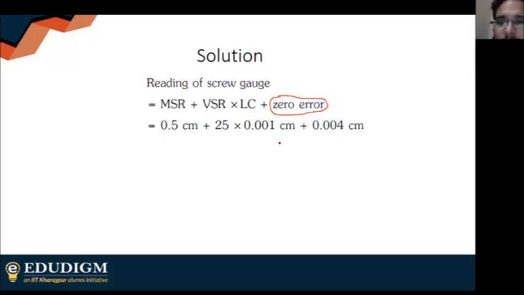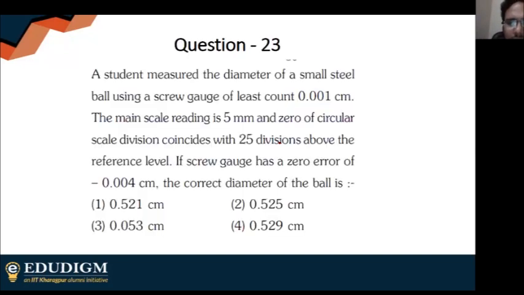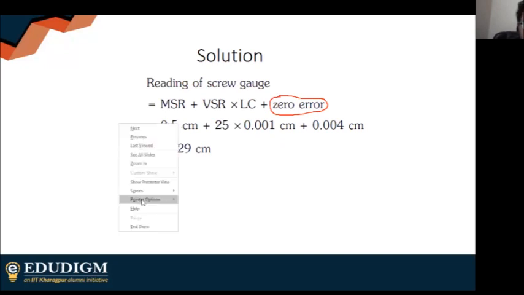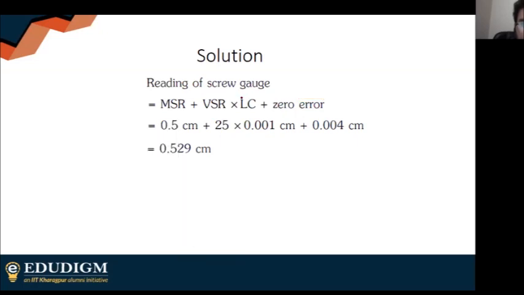So what happens to my negative error? It gets added to my readings. Negative error is added, positive error is subtracted. Finally, you end up with 0.529 centimeters, which I think is option 4. So hopefully this line is very important for measurements with a screw gauge. This one.